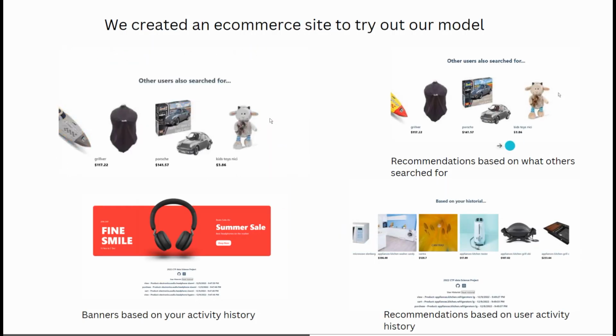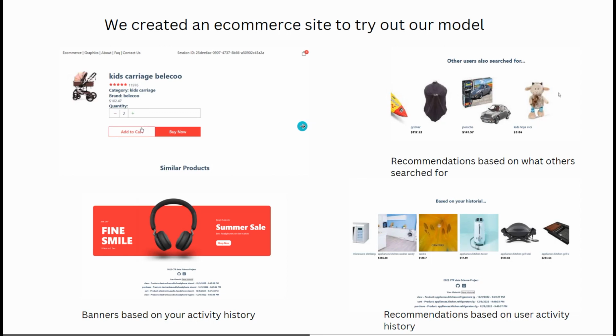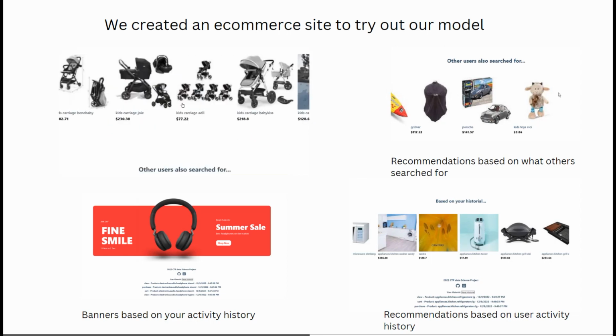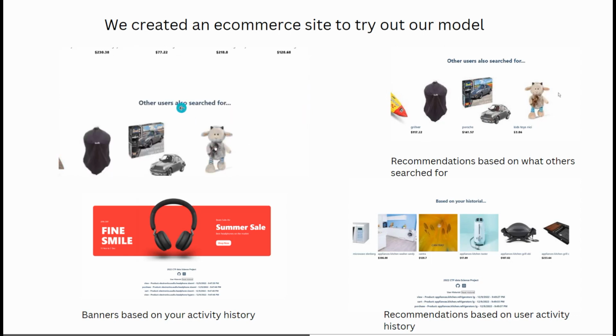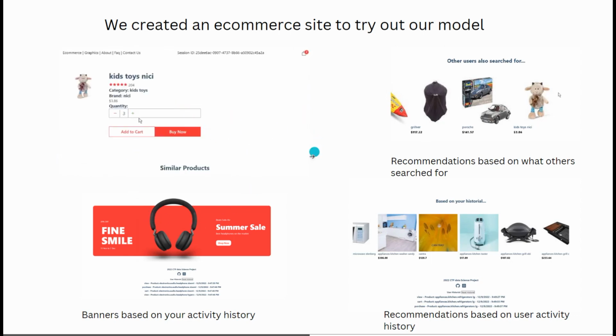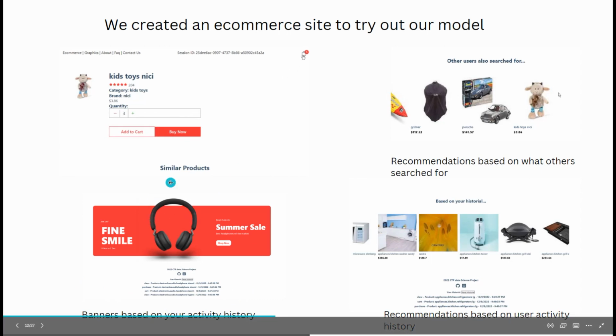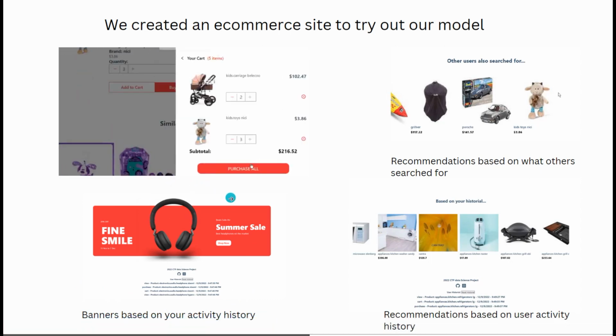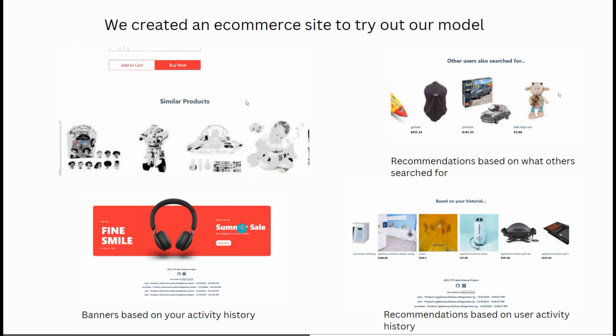Okay, so we created an e-commerce site where we can try our recommendation engine. The e-commerce site has all the functions that a normal e-commerce site will have, like you can add things to the cart, buy things, click different products and see categories. Based on your activity, you are going to see dynamic banners, which means that depending on what you browse or what you add to your cart, you are going to have different banners displayed here.